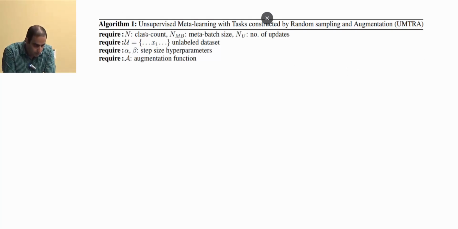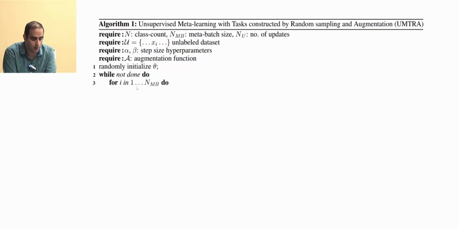So we have n-way classification. We have a meta batch size, and we have different number of updates. And we have an unlabeled data set. And again, we have step size hyperparameters, and then we have our augmentation function. So here we need to do augmentation, so we need to have a function for that. Again, we randomly initialize theta, and we repeatedly, for each batch of tasks, sample n data points from our data set, and we generate that task's train data set.